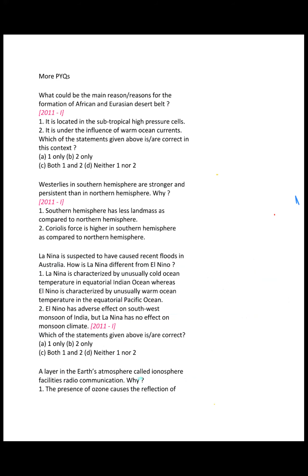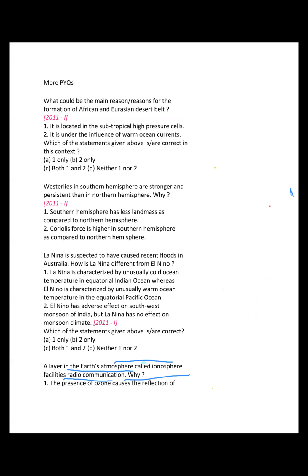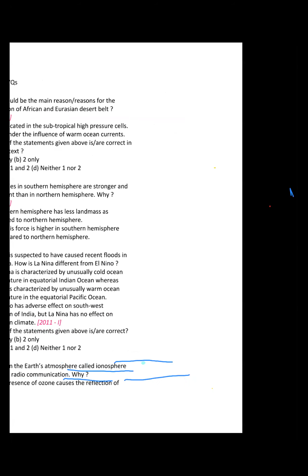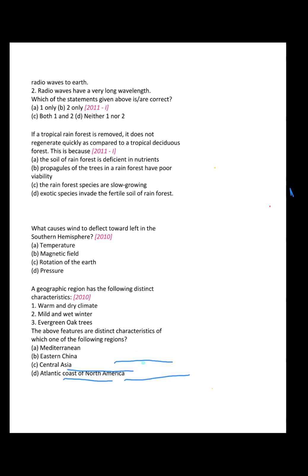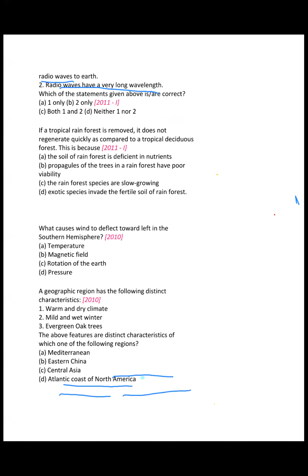Layer in Earth's atmosphere, this is an easy question. It is the ionosphere, which facilitates radio communication. Statement one says the presence of ozone causes the reflection of radio waves to Earth. Option 1 is wrong, sir, because ozone is present in the stratosphere.